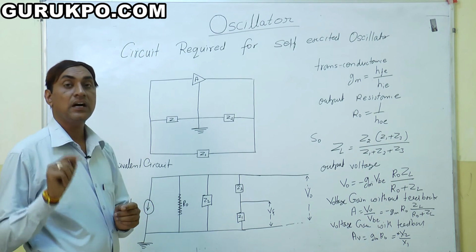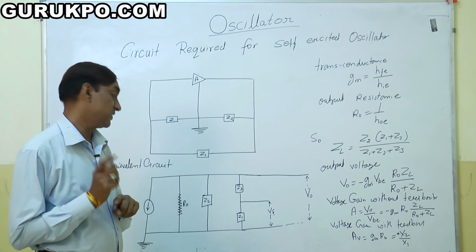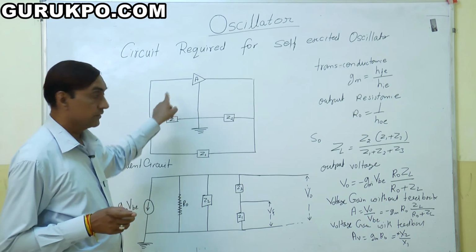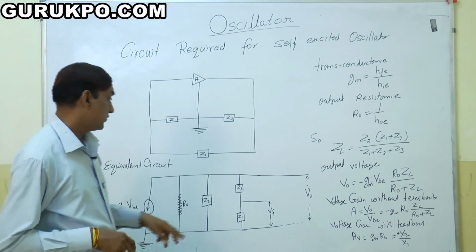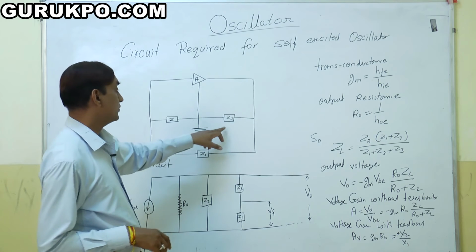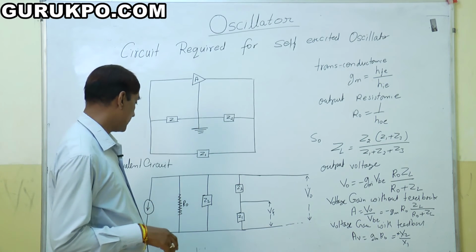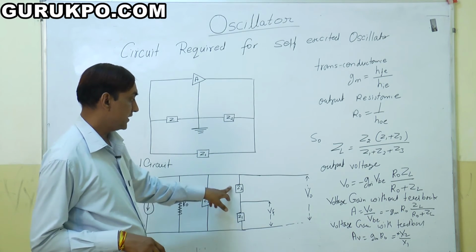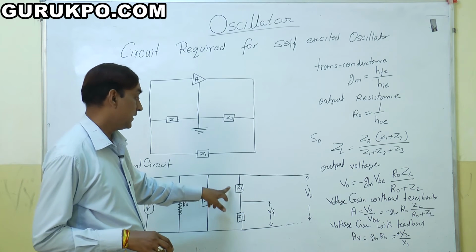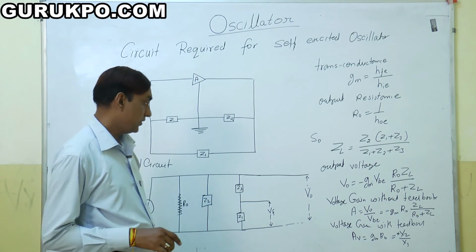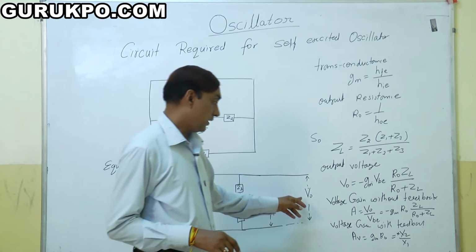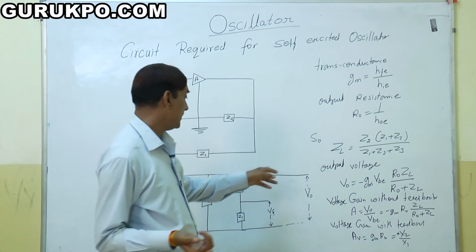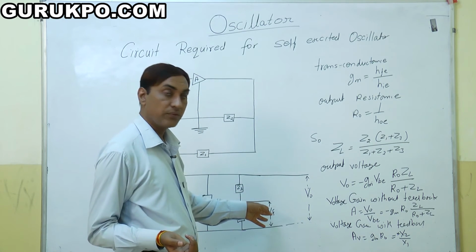That's why we take the R0. This is a part of the transistor. This is not part of this circuit. Z1 and Z2 are connected in parallel, because the ground is shown here. And Z1, Z2, Z3 are connected in series. The output voltage comes from here and the input voltage comes from here.